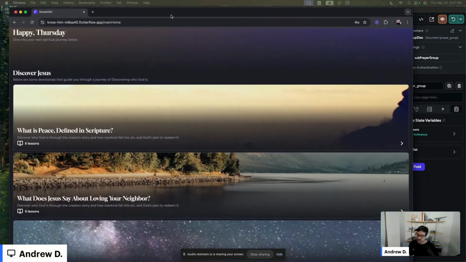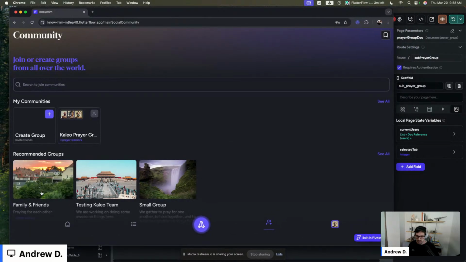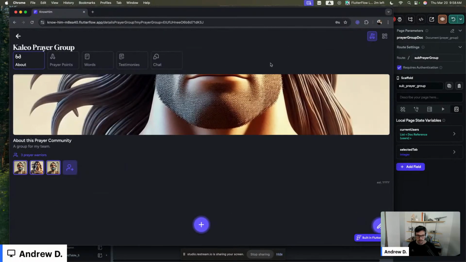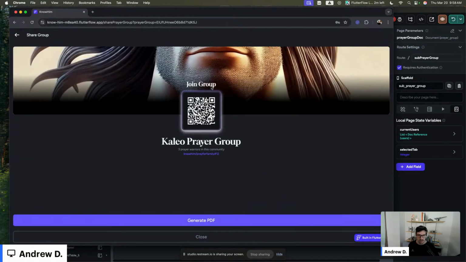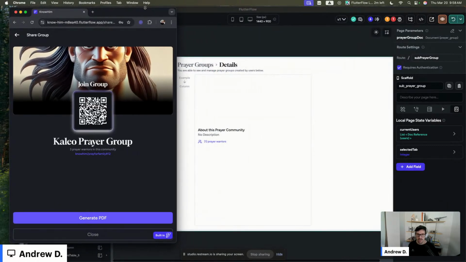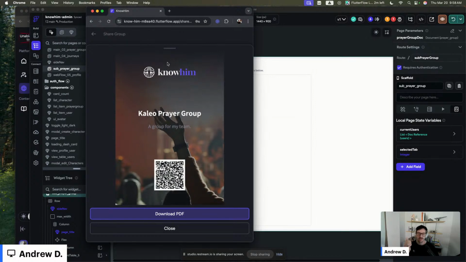Again, not responsive. This is the mobile app, but prayer group over here. We'll go to our Kaleo group. So this is the stuff we have in here. And when you go to QR code, to share, all of this stuff is in FlutterFlow. I have access to create this and design it how I want. When I generate the PDF, it's a custom action that provides a few parameters. The parameters are background image, logo.